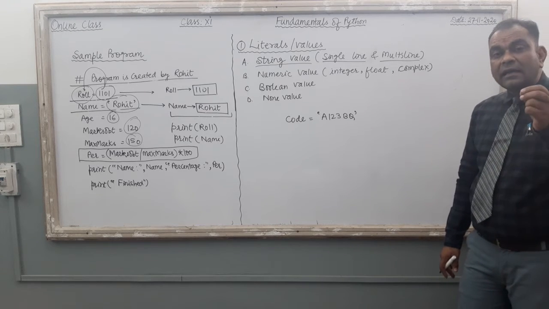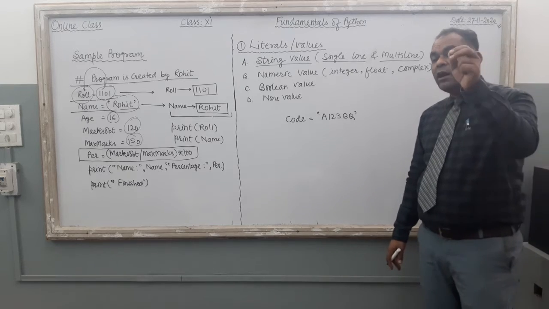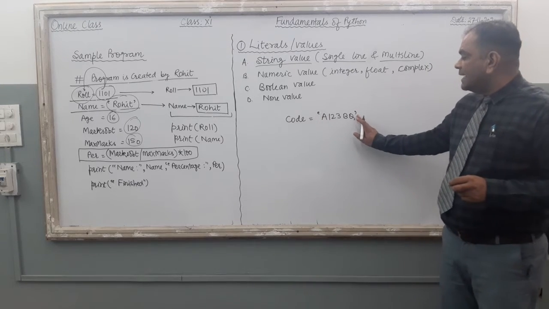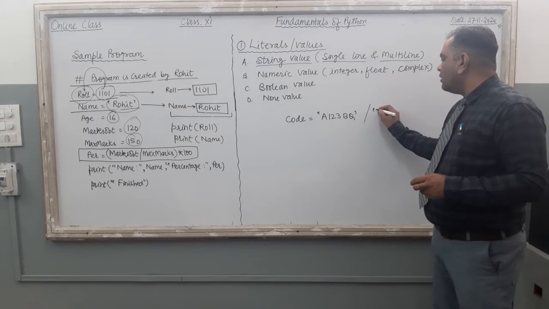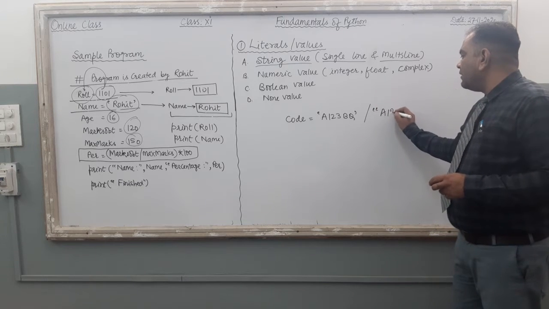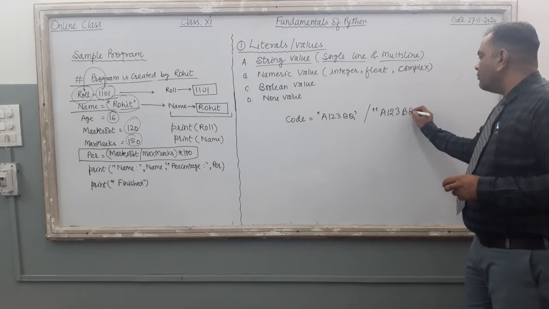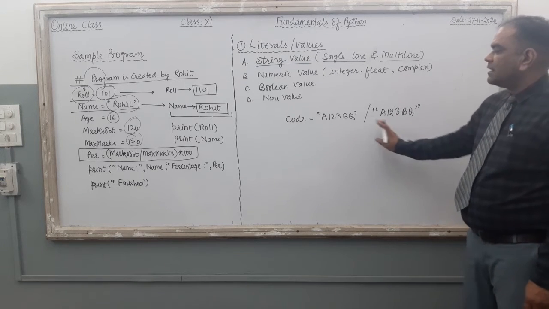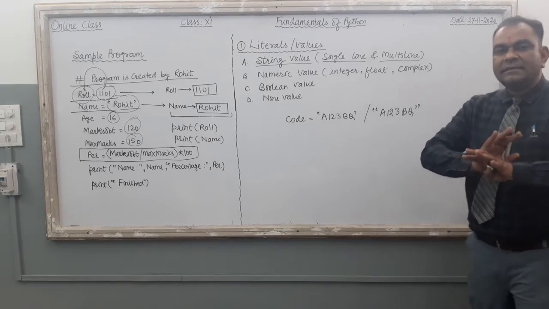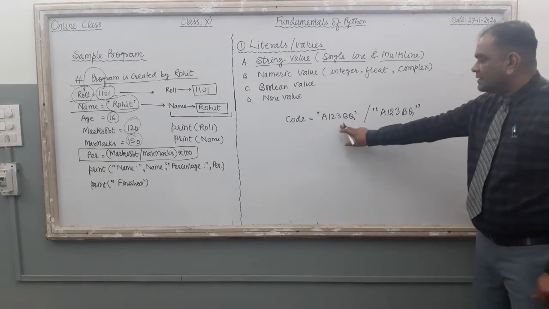To give a string value to a variable, you can use either single inverted commas or double inverted commas also. Just see this one, A123BQ. Two different things are there, but both have the same impact on the program, either single or double.